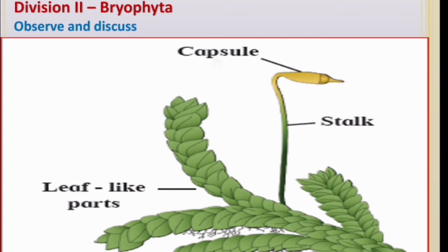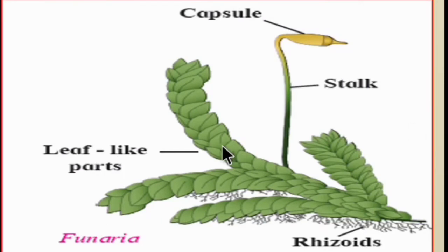Examples are mosses, that is Funaria, Marchantia, Anthoceros, Riccia, etc. Observe this diagram of Funaria, and its parts are shown in this diagram. Here are the capsule, stalk, leaf-like parts, rhizoids. Draw this diagram in your notebook.